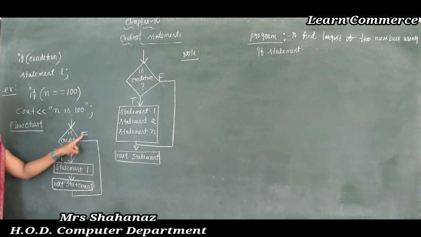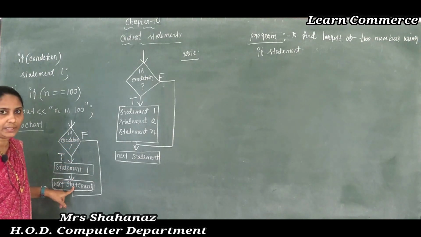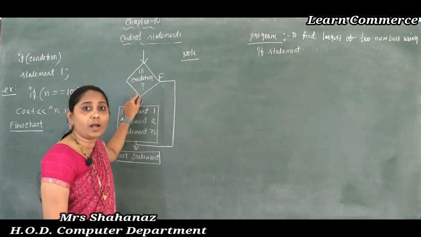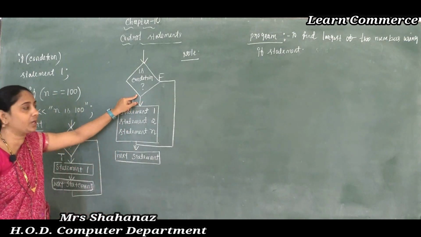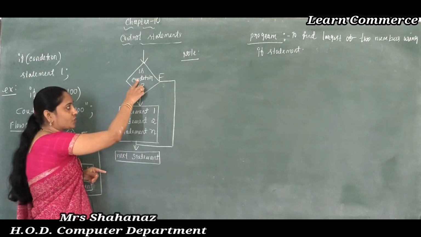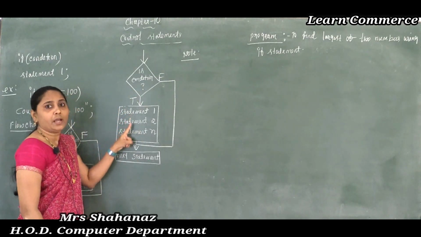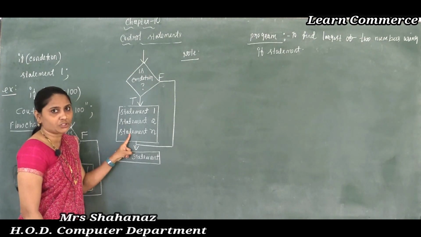If the condition is false, that means the control goes to the next statement in the program. And this is the flow chart that is suitable for our group of statements. This is the second syntax of the simple if. So if the condition is true, then statement 1, statement 2, statement n, the group of statements is going to execute.